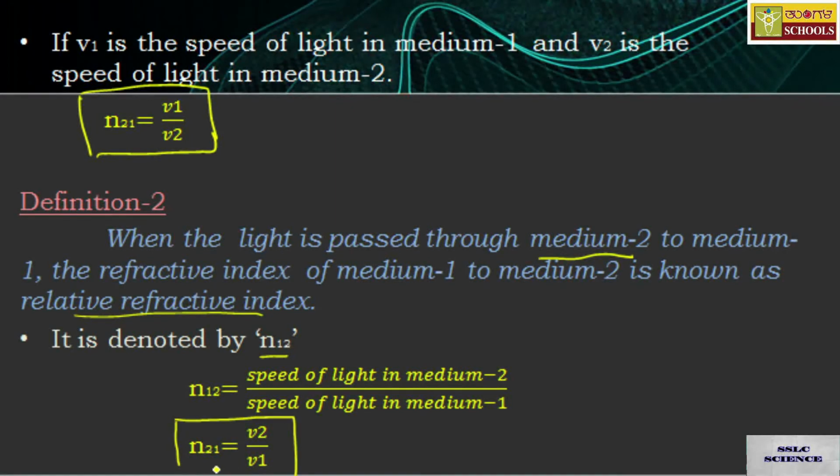Again, if you are taking v1 as the speed of light in medium 1 and v2 as the speed of light in medium 2, therefore n2 to 1, sorry, this has to be 1 to 2, I am sorry. So you can write it as n12, which is equal to v2 by v1. Okay, so this is the formula used to calculate the relative refractive index in the second case. I hope you got these two definitions clear.